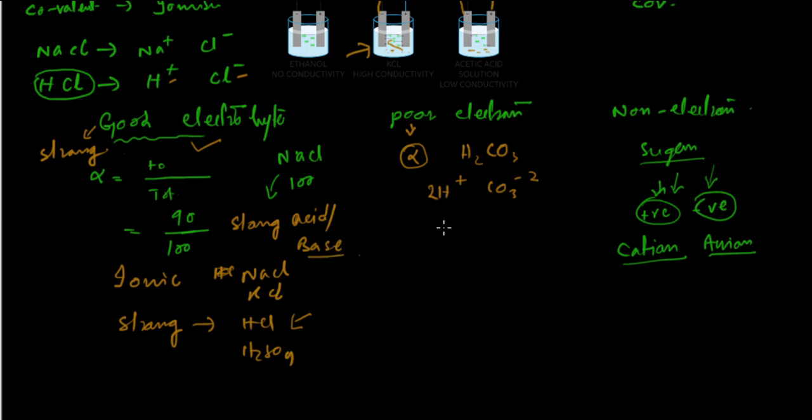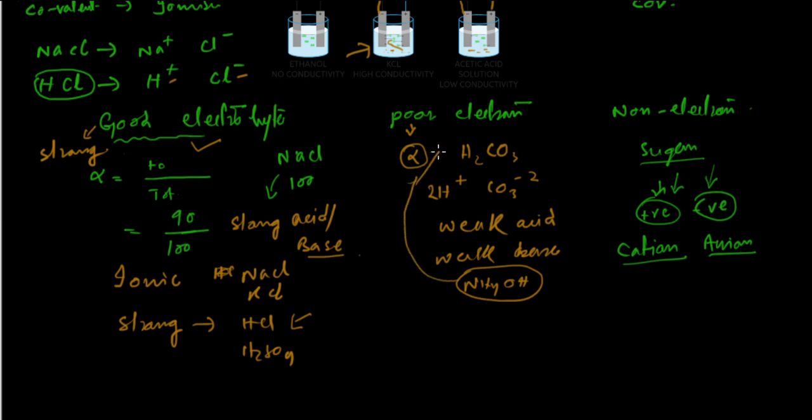What are the poor electrolytes? When the degree of ionization is less. For example, a weak acid has a very low degree of ionization, or a weak base, like NH4OH, which is a weak base. So the degree of ionization is very low. They're going to be weak or poor electrolytes because they produce fewer ions.